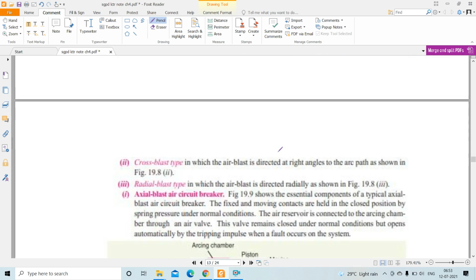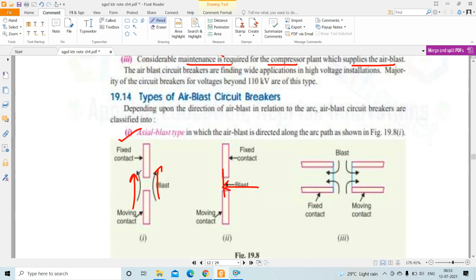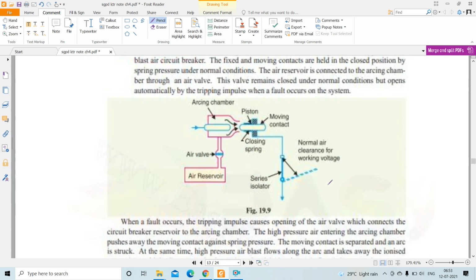And the last one is the radial blast type. Okay, so here the blast happens radially. So see, this is a fixed contact, this is moving contact. So the blast is like this. This is called radial blast. Okay, so these are the types of air blast circuit breaker which we will discuss one by one.